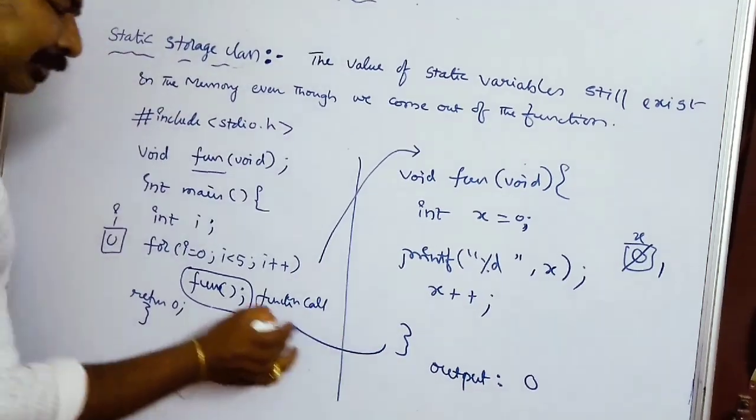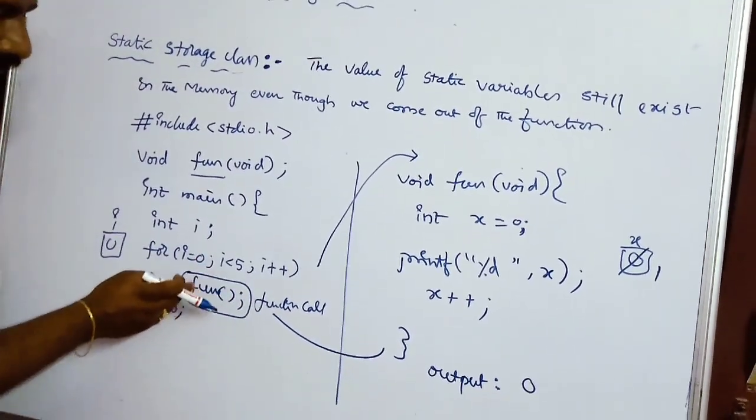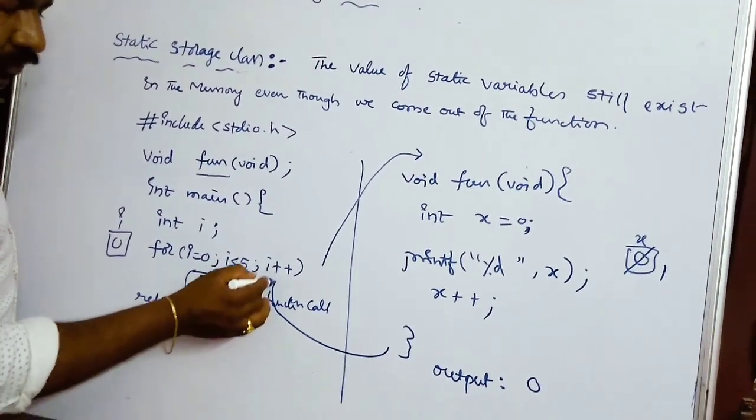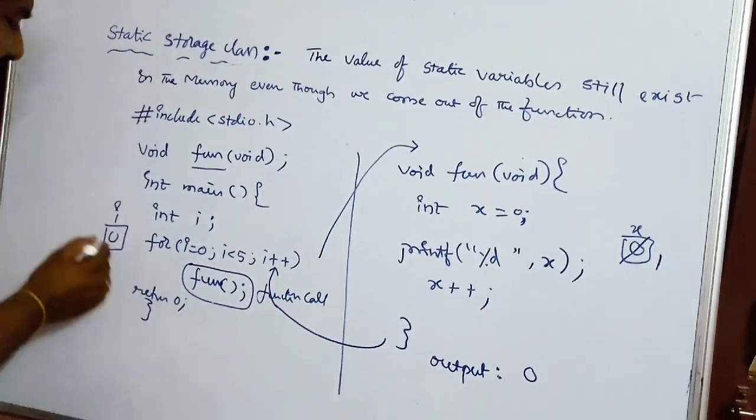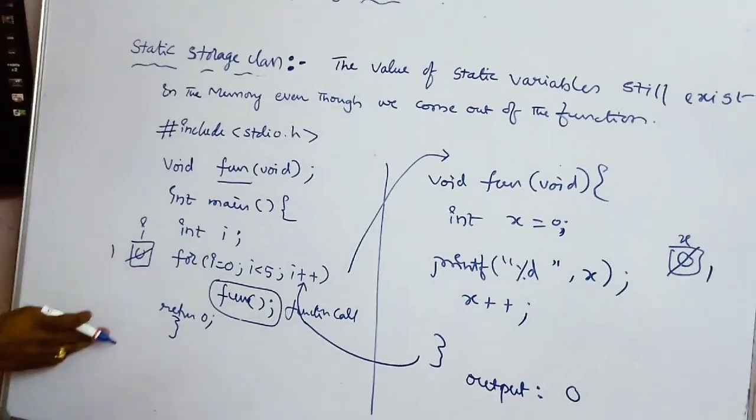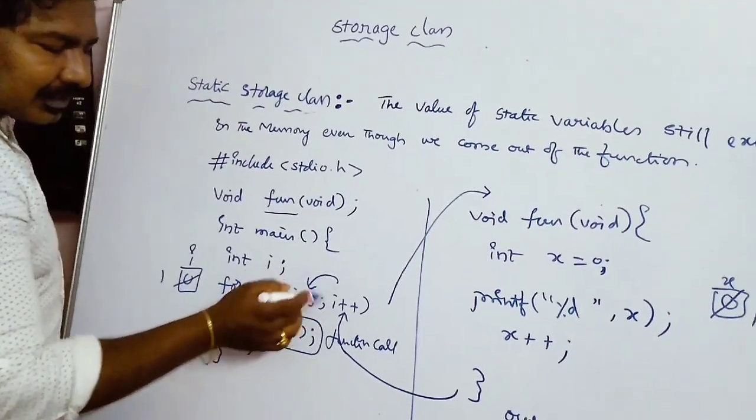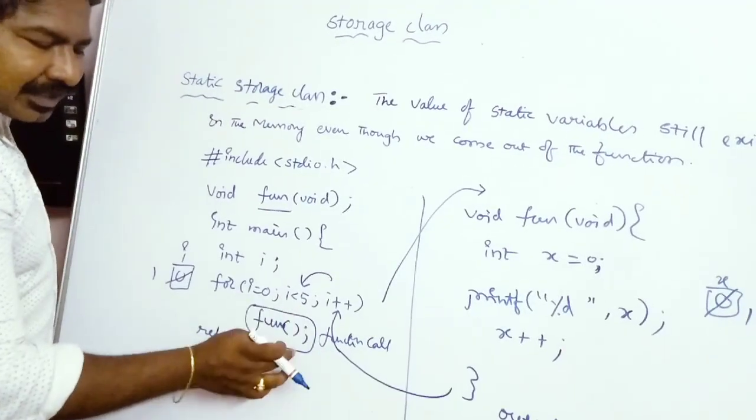So this particular for loop is not closed yet. You go to the i++, so your i value becomes 1 now. And again you come here, 1 less than 5 is true. Again you are calling the function, so again you go there.